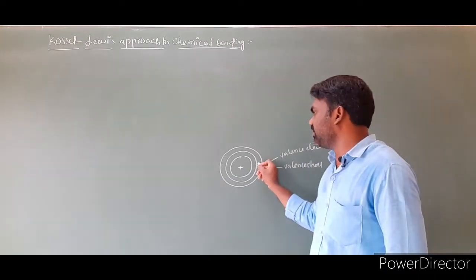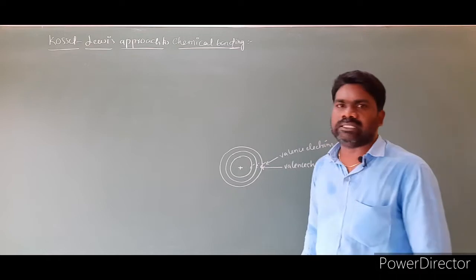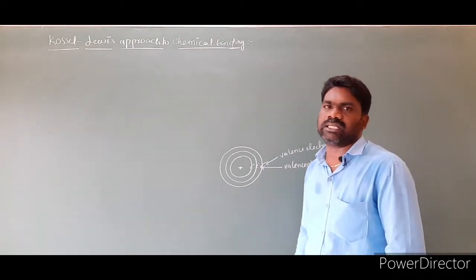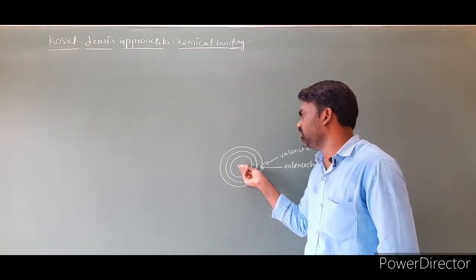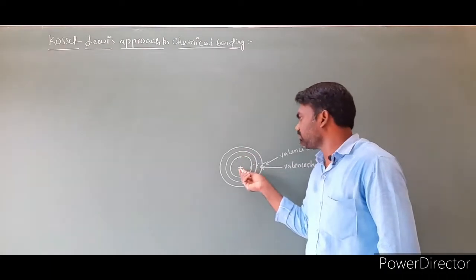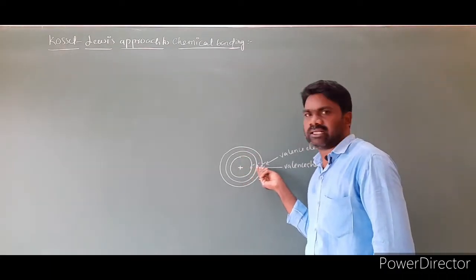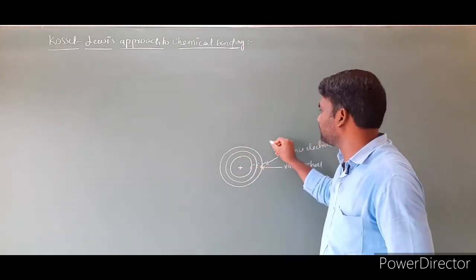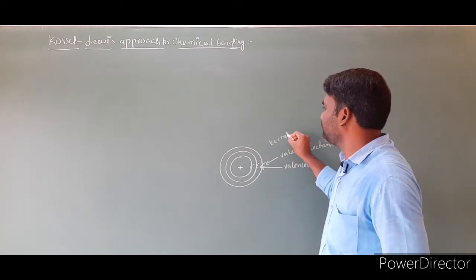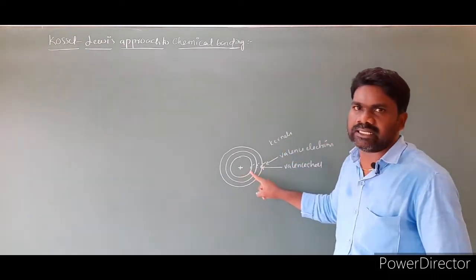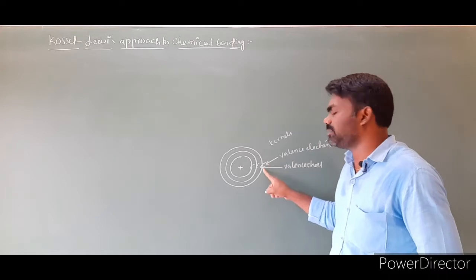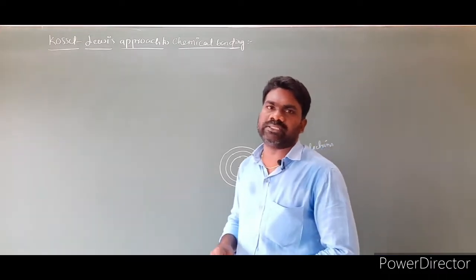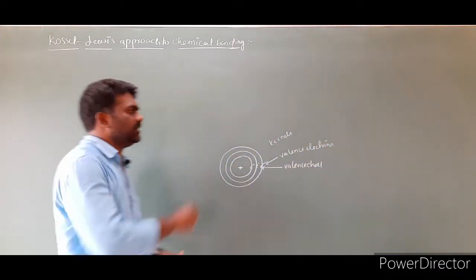Even the inner shells have electrons. These are called inner shell electrons or inner electrons, and this is the nucleus. Nucleus plus inner electrons are called kernels. Electrons from the valence shell are called valence electrons. Let us write the sentences regarding these 2 points.